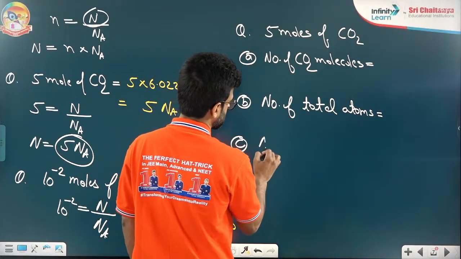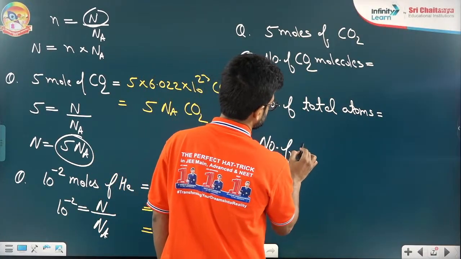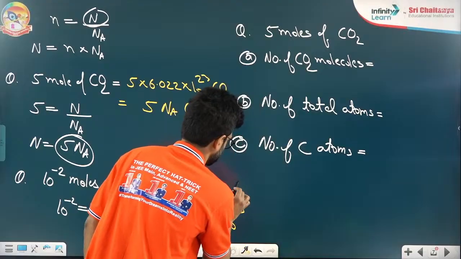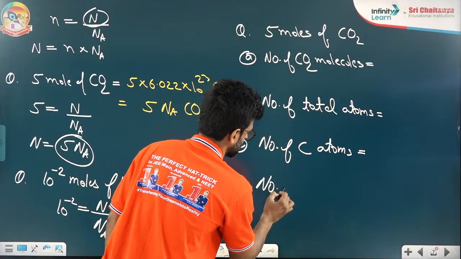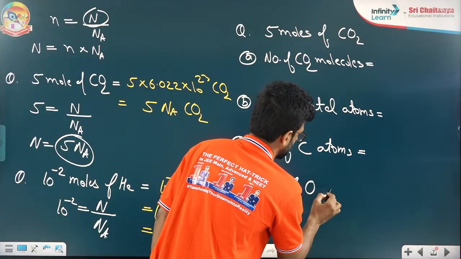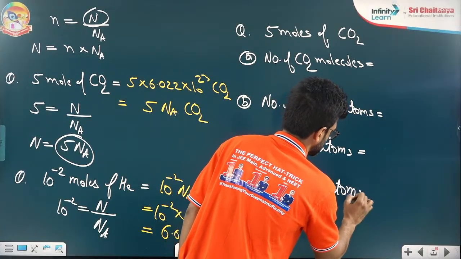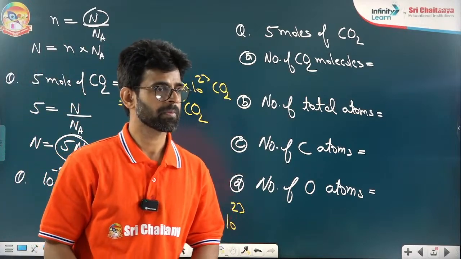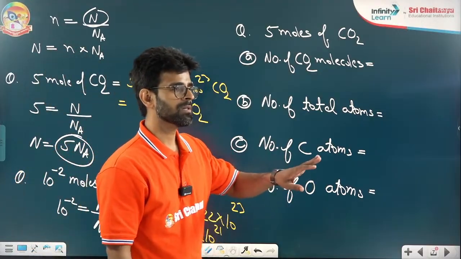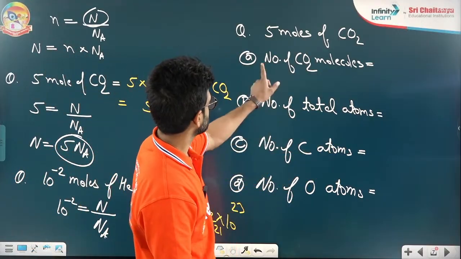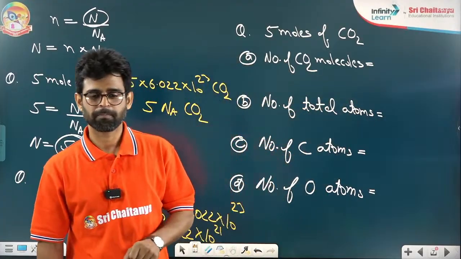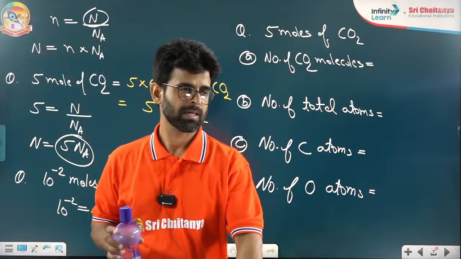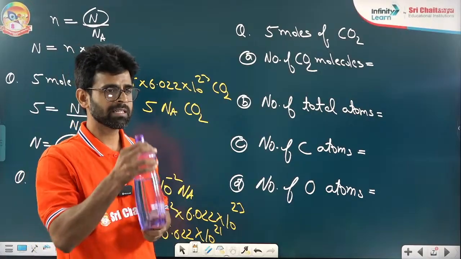And then I'm asking the number of carbon atoms, and the number of oxygen atoms. Okay, tell me step by step. First of all, I want you to give the answer to the first question. Five Na, very good.